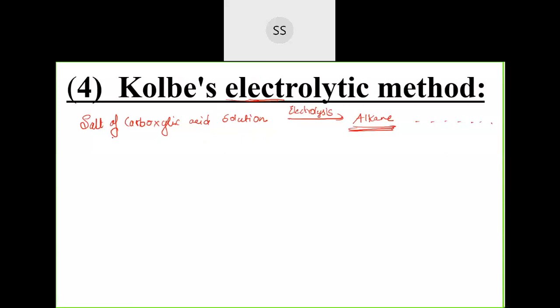Now, the salt of the carboxylic acid has been electrolyzed. Generally, how do you write the salt of a carboxylic acid? RCOONa. I am taking the sodium salt itself, and again two molecules. This preparation also gives you a higher alkane, like we did for Wurtz's reaction. Wurtz's reaction prepared a higher alkane. Here also, in the Kolbe electrolysis, they have got a higher alkane, not a lower one. So higher alkanes can be prepared.